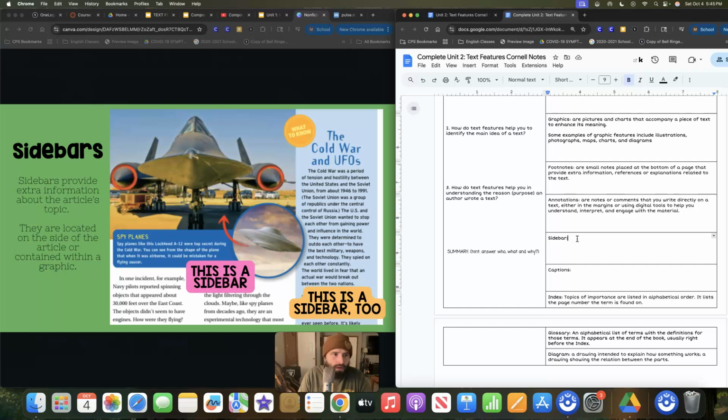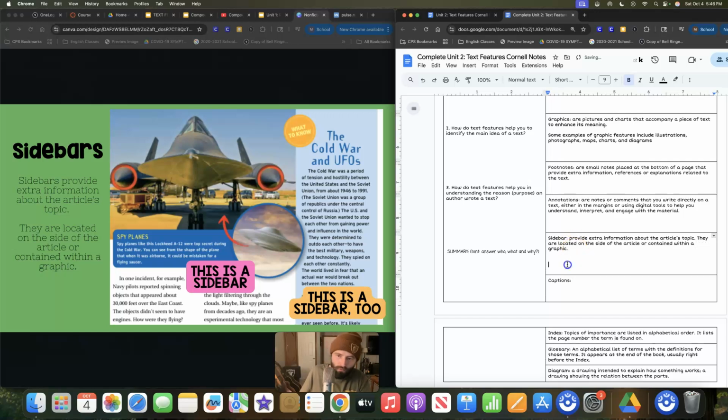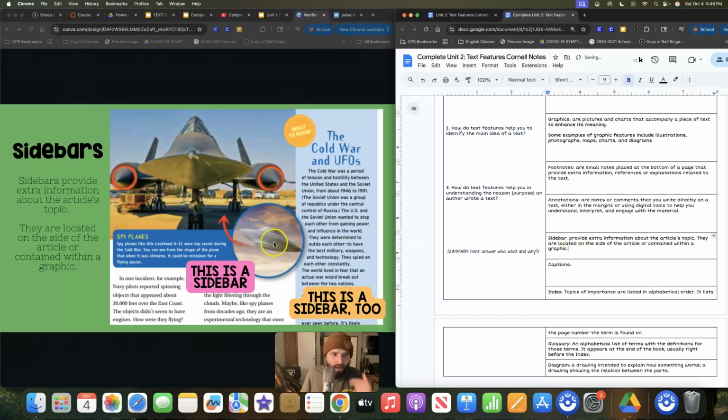Now, sidebars, they provide extra information about the article's topic. They are located on the side of the article or contained within a graphic. They are not necessary to understand the overall text. They are extra information. Sidebars are nice.